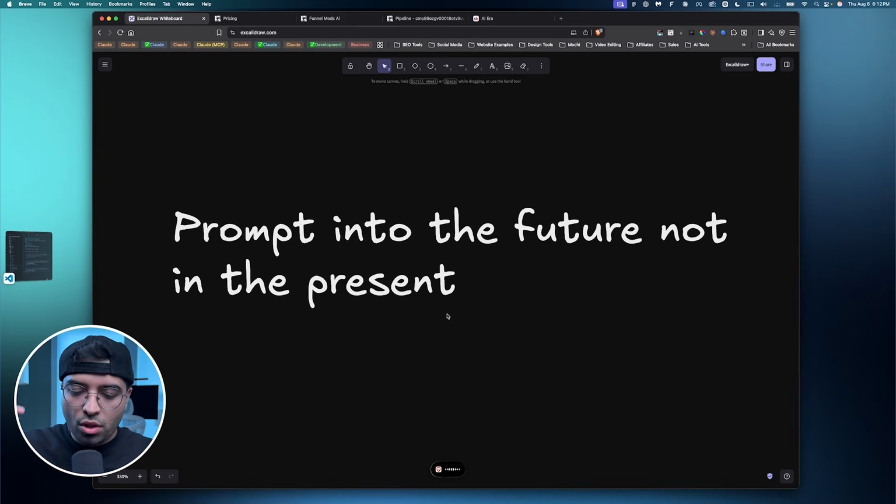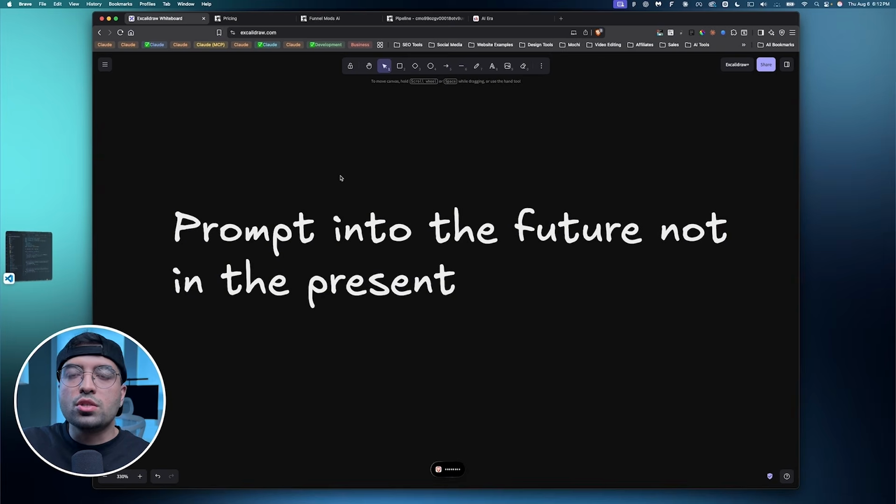That means imagine all the features that you will eventually have in your app. What would that scenario look like? Now, obviously, you can't think of everything right now, but what I'm speaking about is the vision. What do you want to accomplish? And if you are building a feature in the present, think just one step higher. What can I do right now to make this feature reusable for something else? Try to expand. You could use AI itself. You could tell AI the problem that you're having, or the feature you're trying to build, and you can tell it to break it down using this principle, which is to think about prompting into the future.